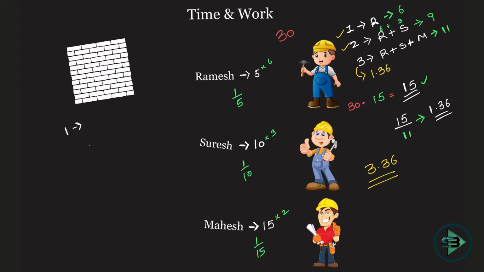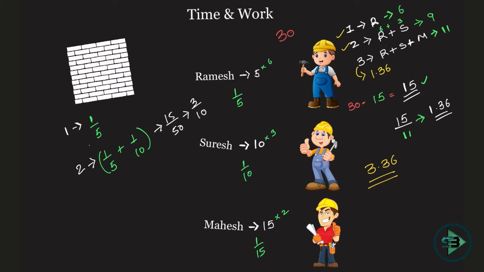Now if Ramesh is doing 1/5 of the work, so on the first day this much work will be done, correct? Because Ramesh is working alone. On the second day what will happen? Ramesh and Suresh are working. So how much work will be done? 1/5 plus 1/10, because Ramesh will do 1/5 and Suresh will do 1/10. So what is the total work that has been done? Let's see that. 10 plus 5, 15 upon 50. 5 threes are 15, 5 tens are 50, correct.